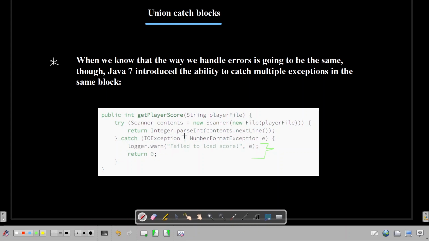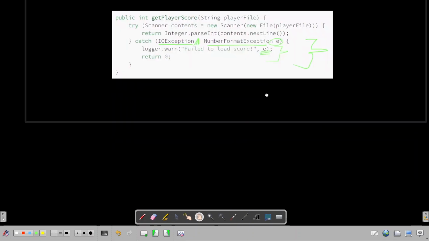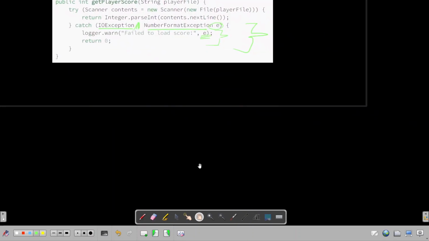So what we can do is have this separator, and put different exceptions like these, and whichever gets thrown, all these things would get performed for that. So when we know that the error handling is going to be the same for different exceptions, Java 7 introduced this ability to catch multiple exceptions in the same block. So we can have this construct. This is called a union catch block.